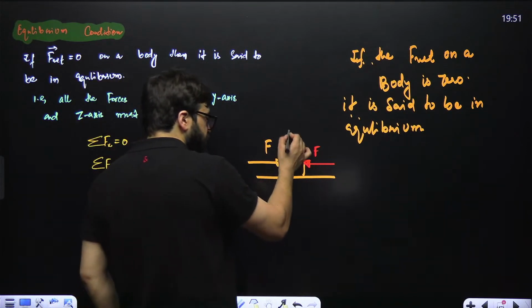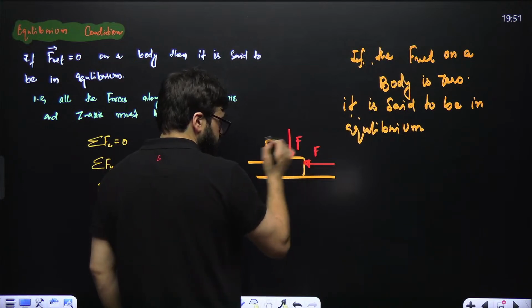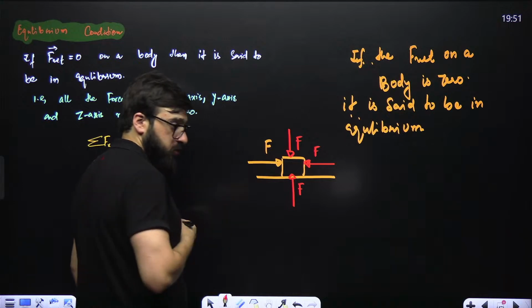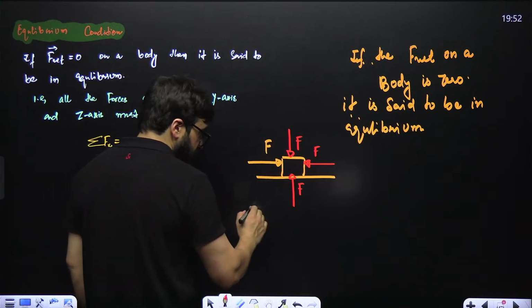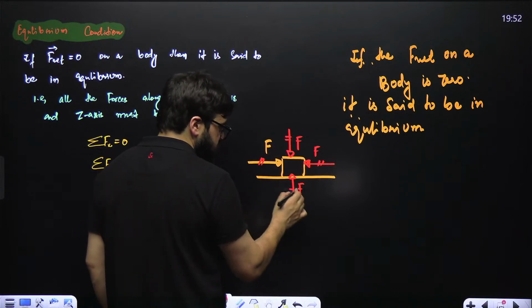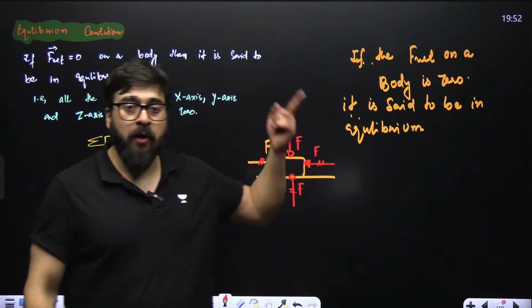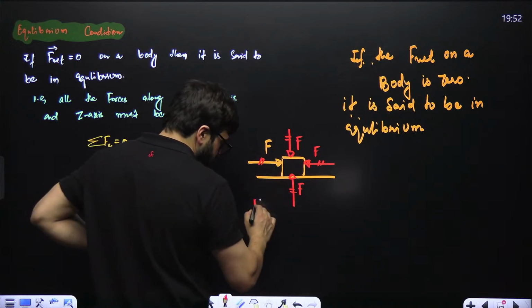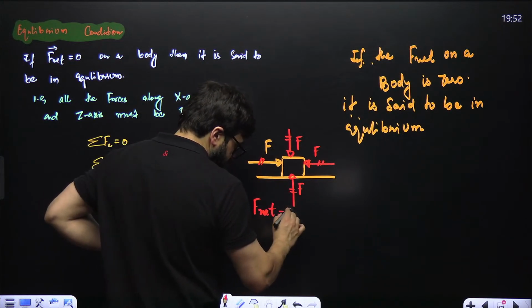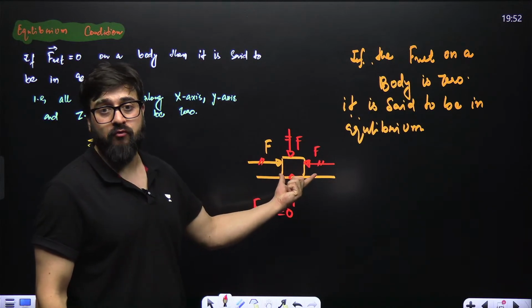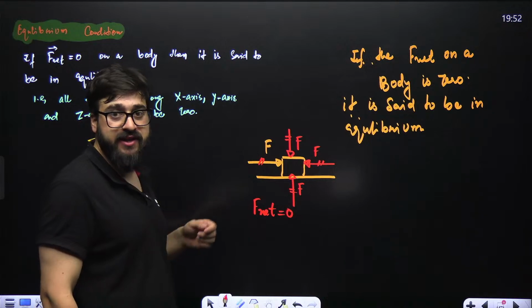And another friend is applying the force from the upper side, another friend is applying the force from the lower side. We say here, this force cancels with this force. This force cancels with this force. From all the sides, the forces are equal. So I can say here net force is zero. Net force is zero means the body is in equilibrium. When net force on the body is zero, body is in equilibrium.